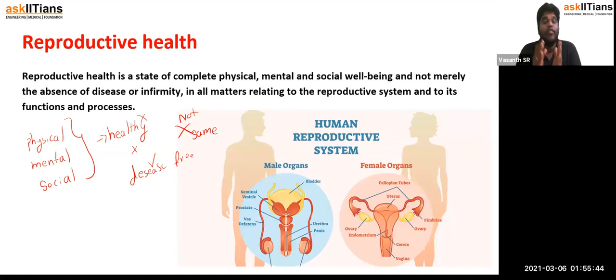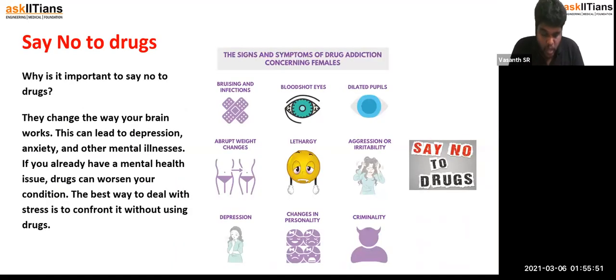So, to have a proper reproductive health instinct in everybody's life. Okay, so say no to drugs. So what is a drug? Sir, I have a drugstore nearby. So how does that even work? Drugs are of different types. Some are prescribed drugs, and others are narcotic drugs.